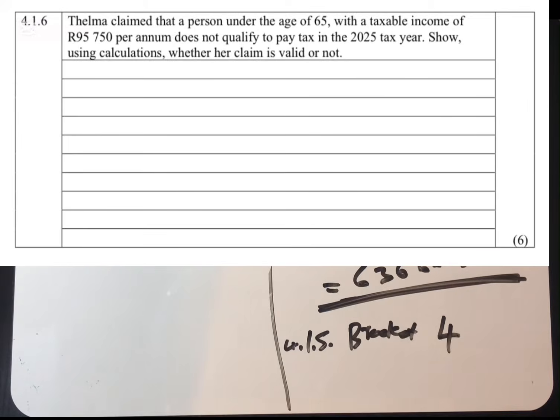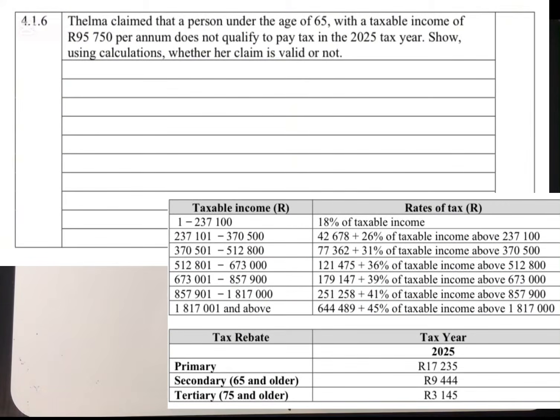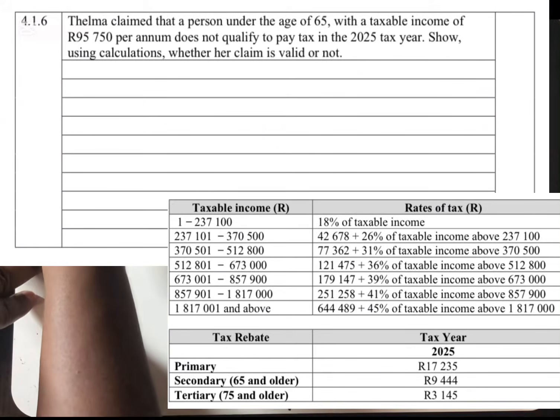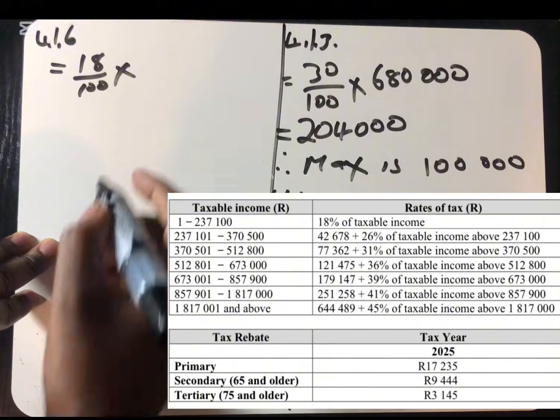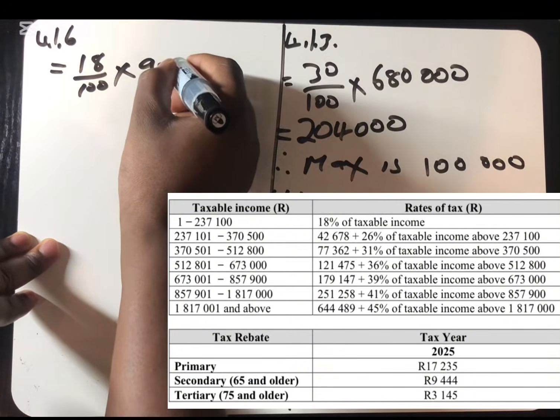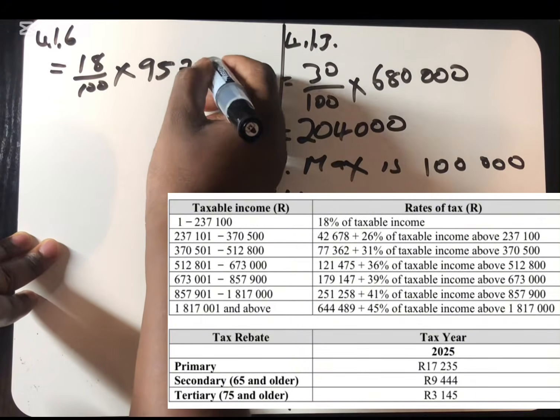Show using calculation whether her claim is correct or not. So what we understand is that a person who earns a taxable income of 95,000 falls under the first bracket, and the first bracket is only 18%. So we're going to say 18 over 100 multiplied by this amount of 95,750.